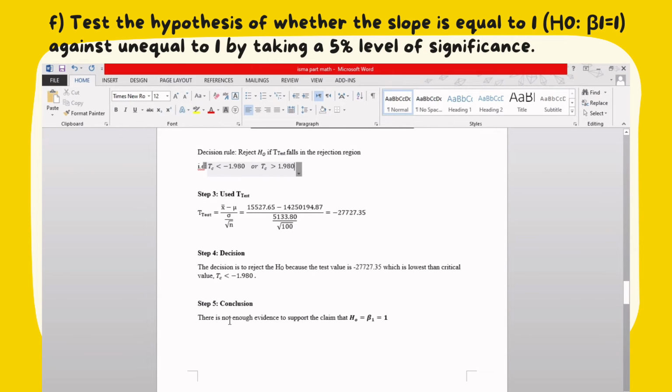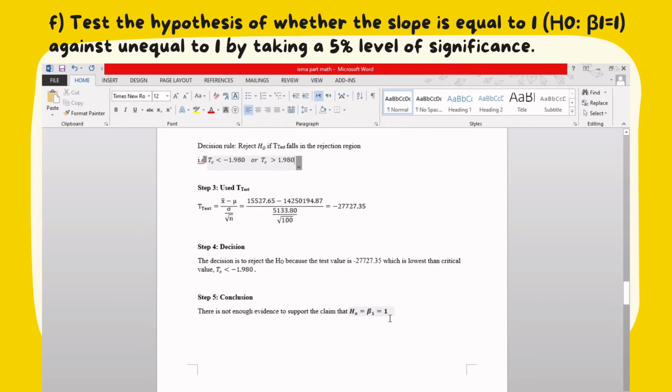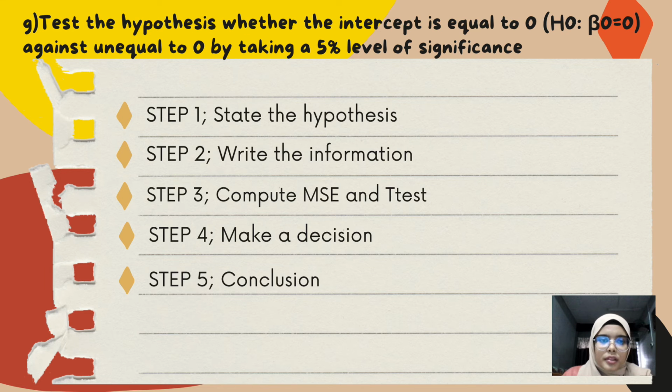So the conclusion, there is not enough evidence to support the claim that H naught, B1 equals to 1. To explain about the test, the hypothesis whether the intercept is equal to 0 against unequal to 0 by taking 5% level of significance.